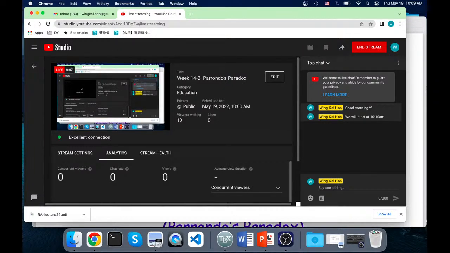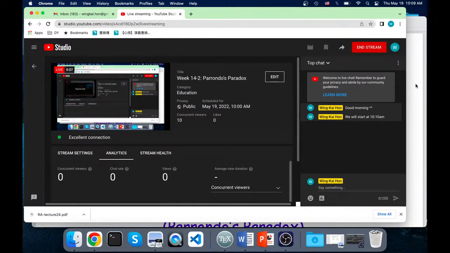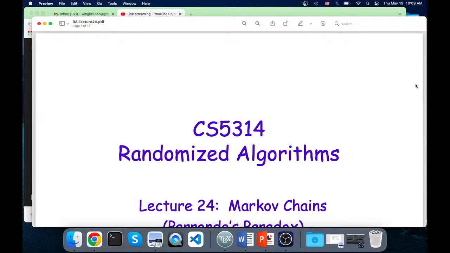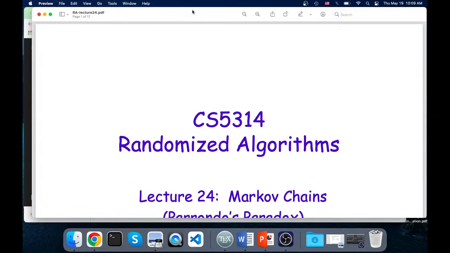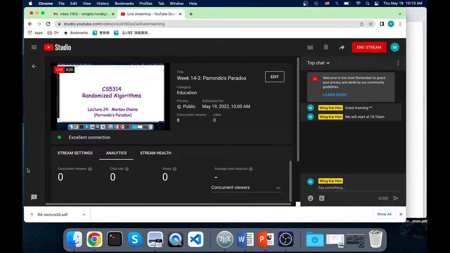So, let's start the class now. We still have 1 minute, but yeah, let's start anyway. So today's class will be a rather short one. We will finish our discussion on Markov chains, and then with this example, this is a very interesting example called Parrondo's paradox.